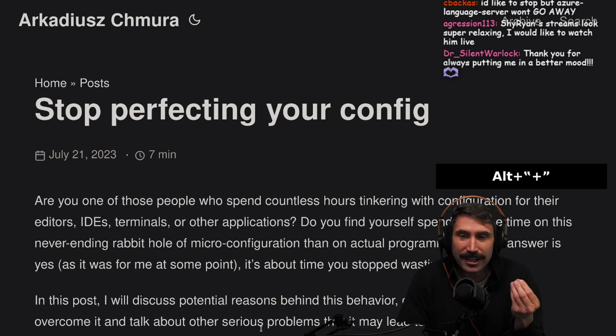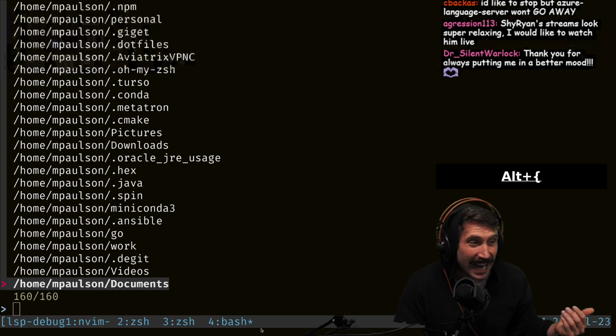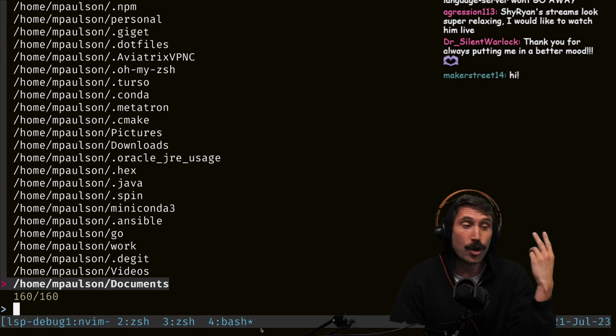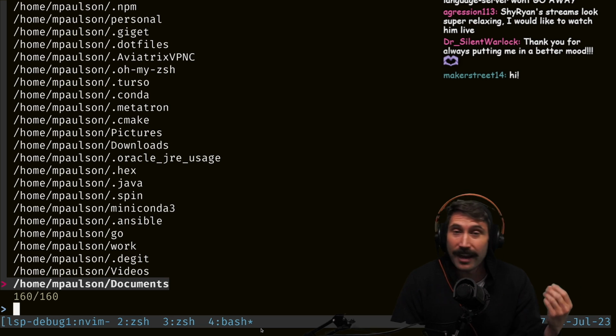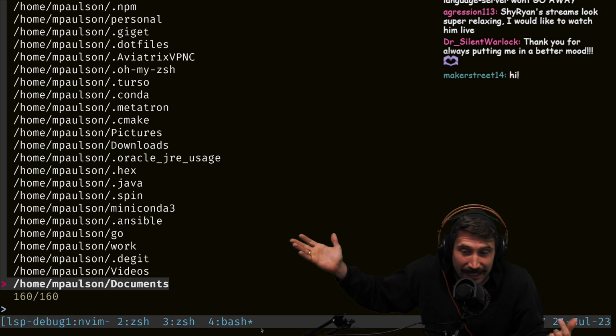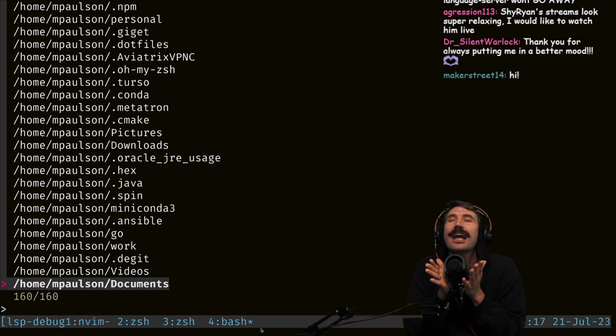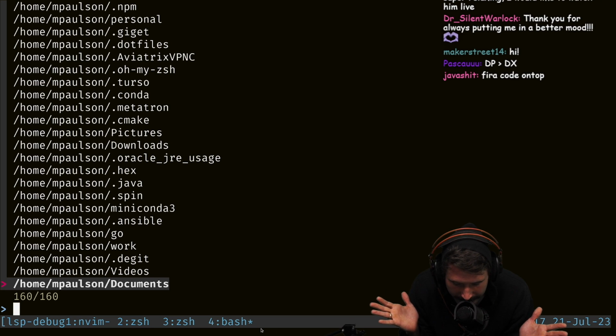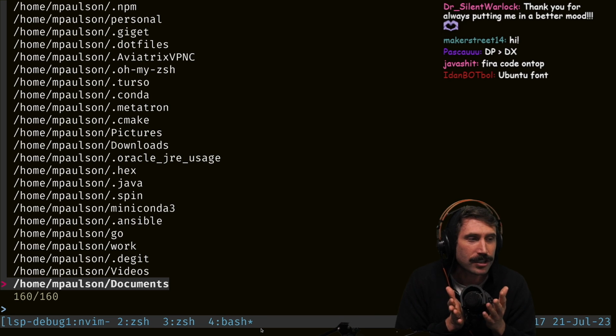Whereas just making sure that I have the right font and stuff like that, I've literally never thought once about my font, nor do I know what my font is, nor am I going to know what my font is going to be. I've never thought about my terminal. I just use Xterm 256 colors from 1984 or whenever it was written. I don't care about those things because I don't care about them. I just want tmux to work. I want i3 to work. I don't care about screen tearing. I'll fix it because I know you guys want screen tearing. I just use the defaults because I don't care.